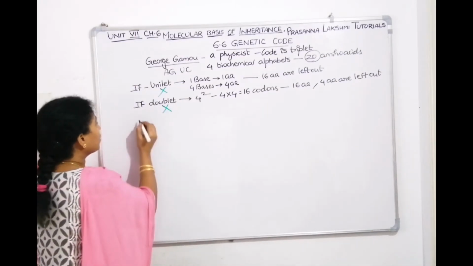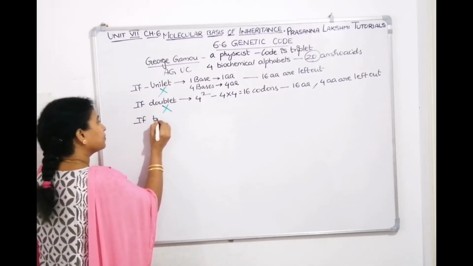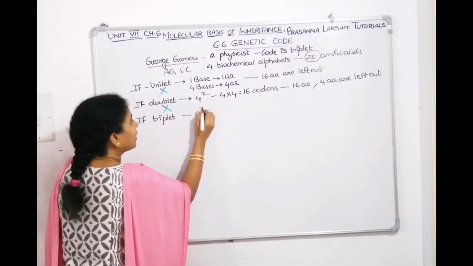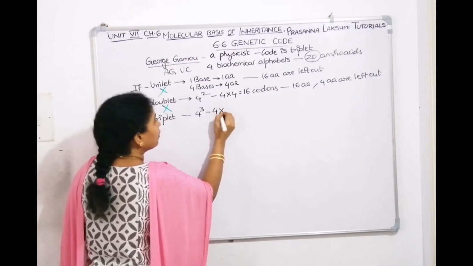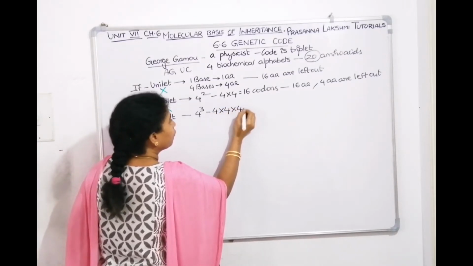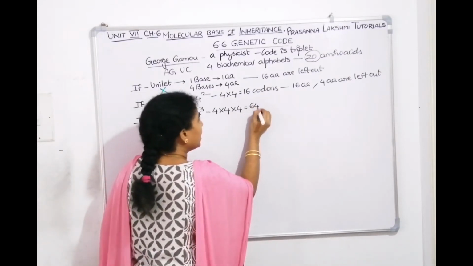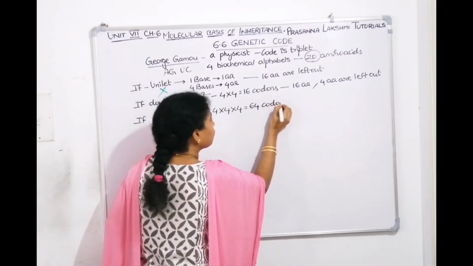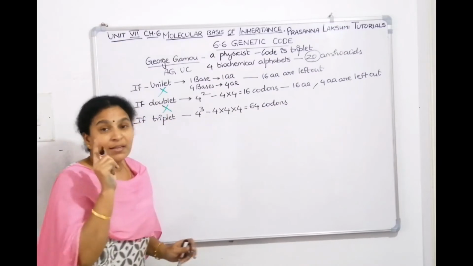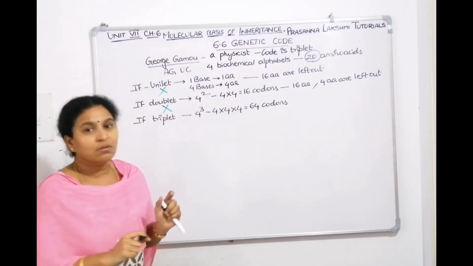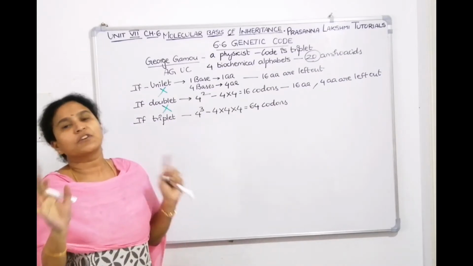Then if code is triplet, that means 4 power 3. That means 4 into 4 into 4. 4 4s are 16, 16 4s are 64. Then you will get a combination of 64 codons. Now these 64 codons, you know, they can easily code for 20 amino acids.